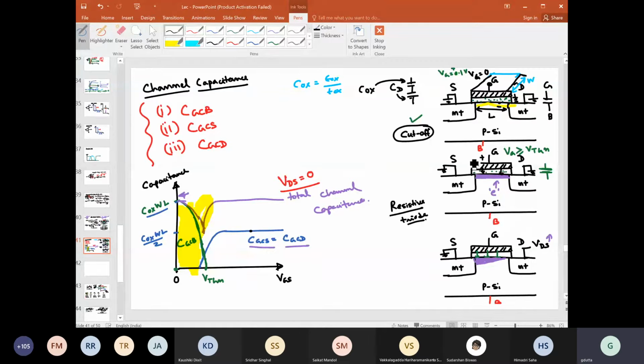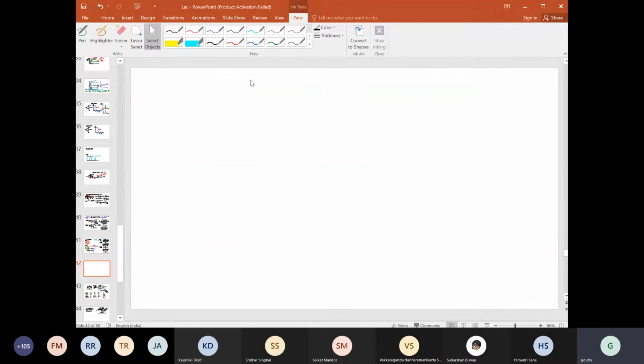Now the point is when we have crossed the threshold voltage, means Vg has crossed the threshold voltage, then the channel will form, right? But his question was, then what is the effect of the depletion layer that has earlier formed? To explain that, let us take one additional slide here.